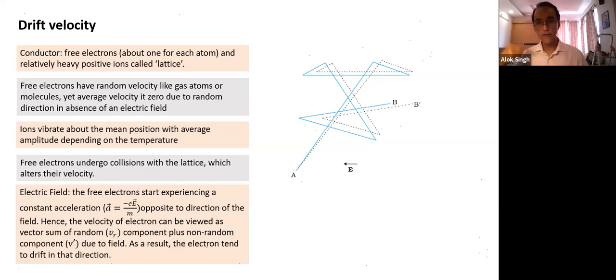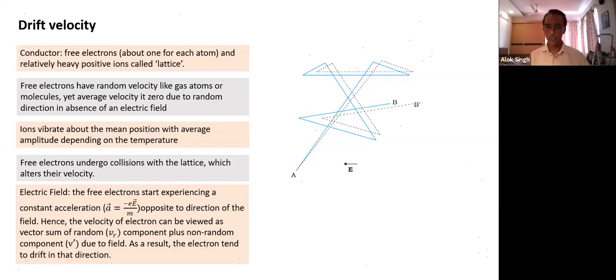The moment it has a collision, after every collision, the velocity gets completely randomized. That's the motion happening. Due to this motion, every time the drift happens, it is drifted towards the right. Again, it will drift towards the right. Finally, after some time, compared to where it would have ended up without the field, it tends to move towards the right. So it will appear as if it is drifting. That's called a drift velocity.